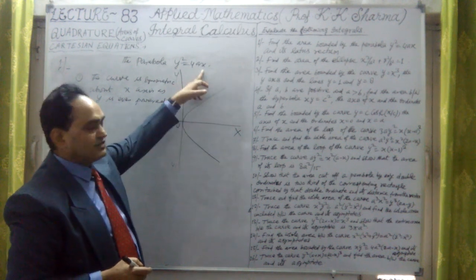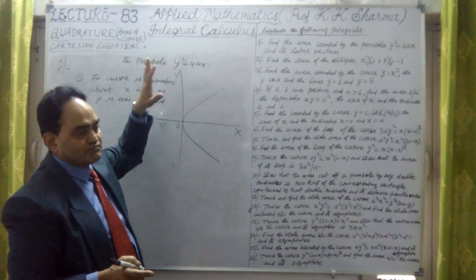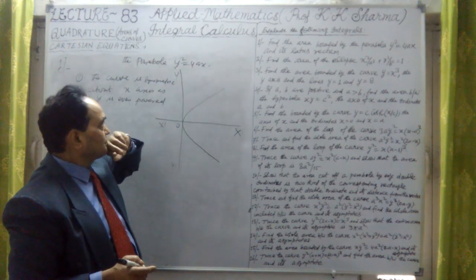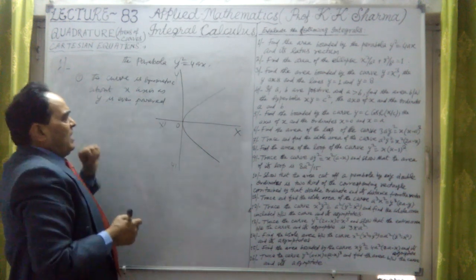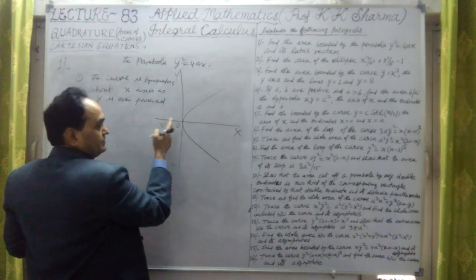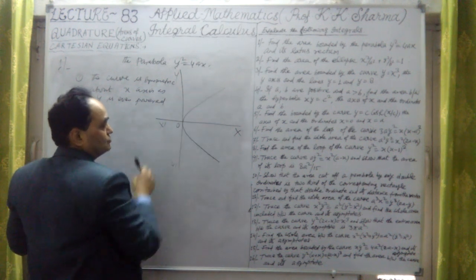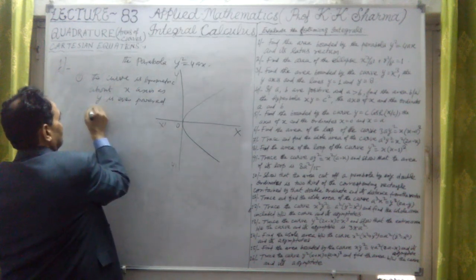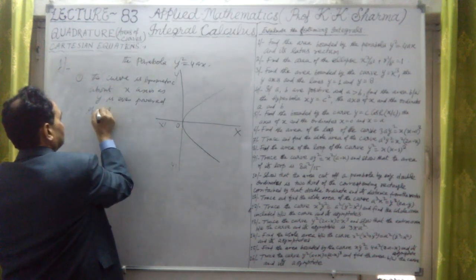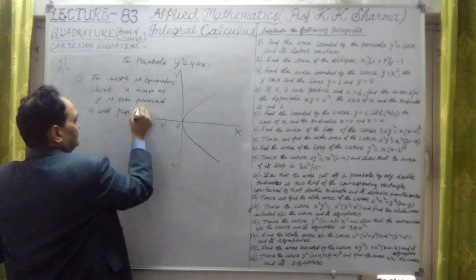For every positive value of x, y square will give positive or negative y. Okay, if I take x negative, that cannot be taken because beyond 0, 0, and it is passing through the origin. Why? Because there is no independent term. Second point is, it will pass through the origin.